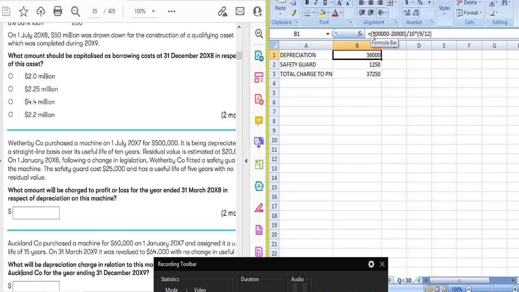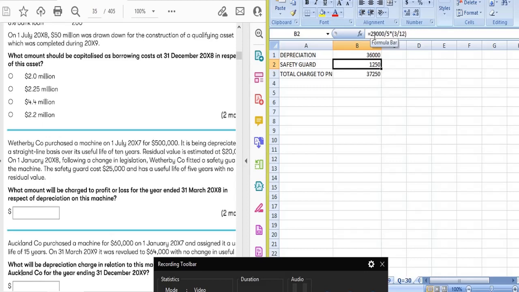And now the certain legislation has been changed, whereby the company fitted a safety guard which cost 25,000. The safety guard has a useful life of 5 years with no residual value. So we will simply take the 25,000 cost and divide it by the useful life. So we will get the depreciation for the whole year, but it has been 3 months because the safety guard